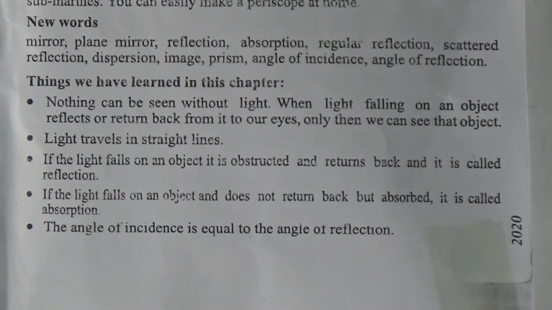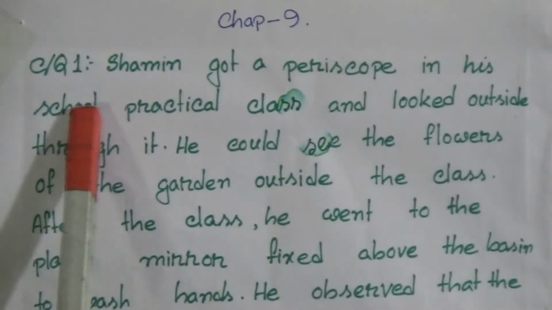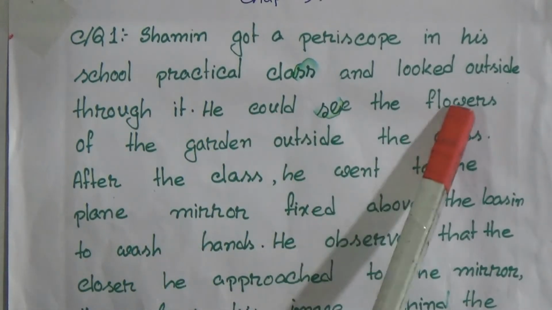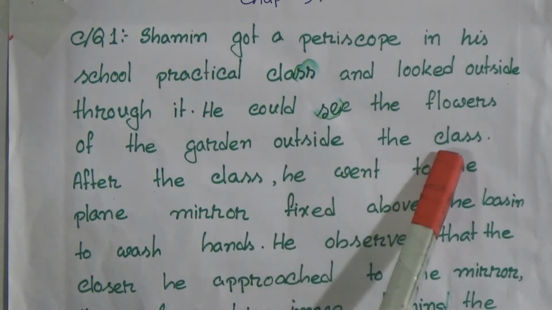This creative question is from your book exercise, and at first we will learn the question. Creative question number 1. Shamin got a periscope in his school practical class and looked outside through it. He could see the flowers of the garden outside the class.